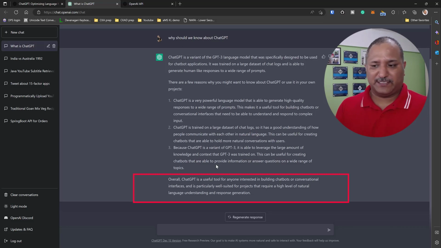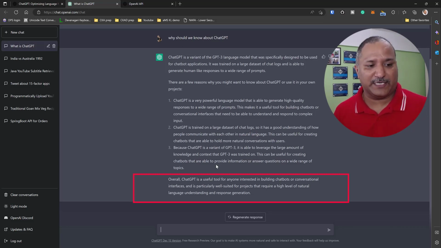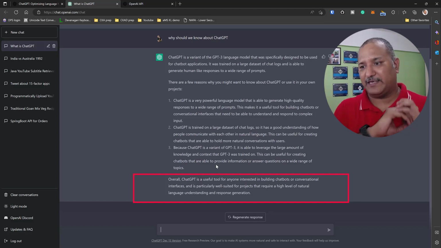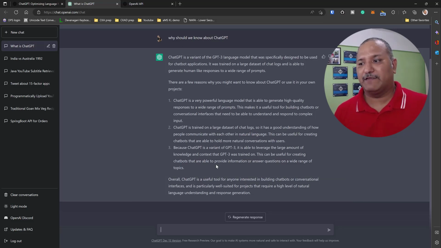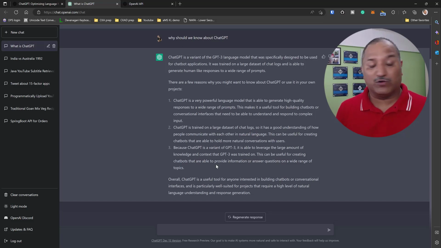So I've tried different questions when I was playing around with ChatGPT, and this is mostly the pattern it follows. Whatever question we ask, it will give us a brief introduction to the material or the question that we are asking. Then it will try to give some reasons, like 3 or 4 points, if we don't ask specifically for the exact number of justifications or points. And then it will also summarize in the end.